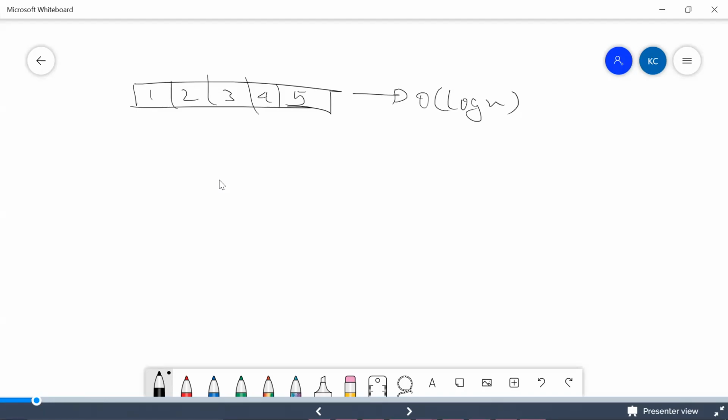Let's say this is not a sorted array. So what I can do is, let's say 1 5 3 4 and 2 is given. In this way I can go to every element and search in order of n time. Order of n is okay. If you give a solution in order of n in an interview, that's fine. Order of log n is not always possible, and order of n is something which is good. But